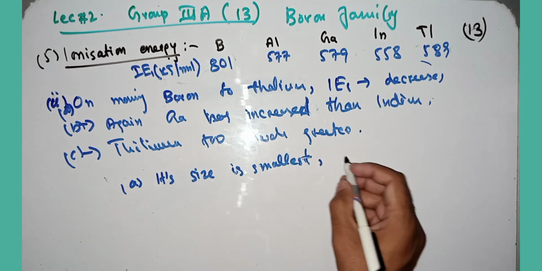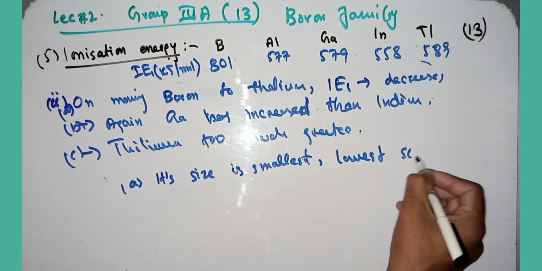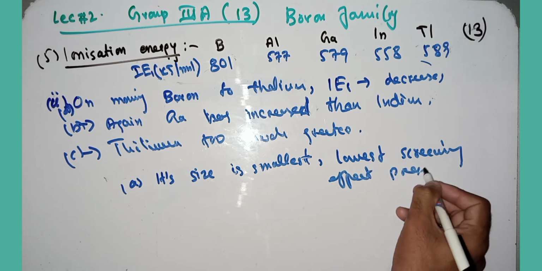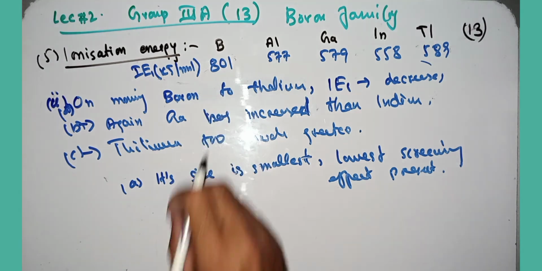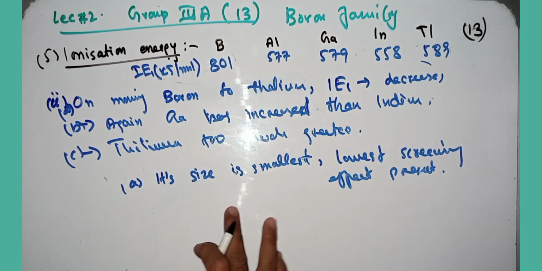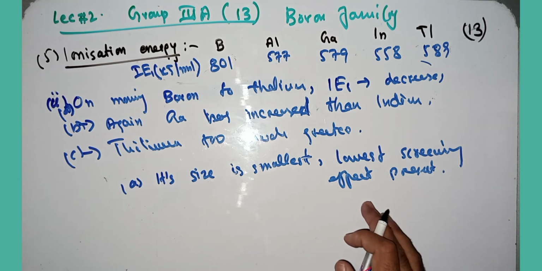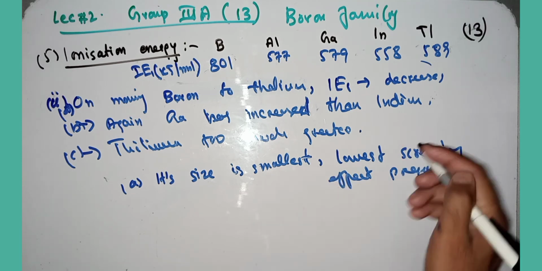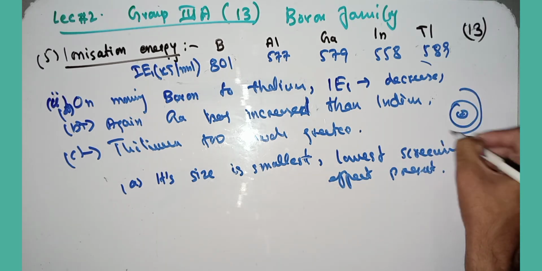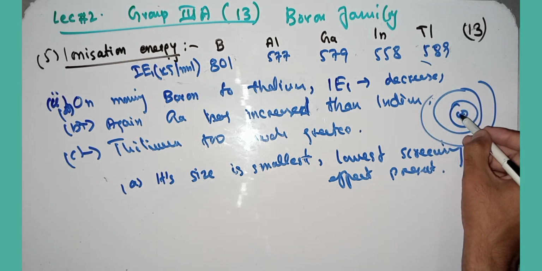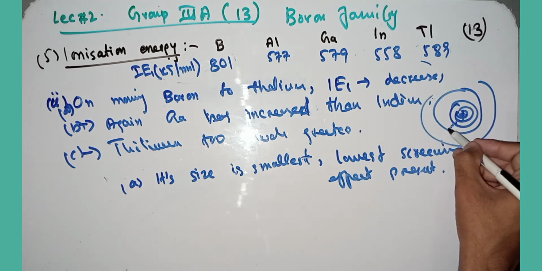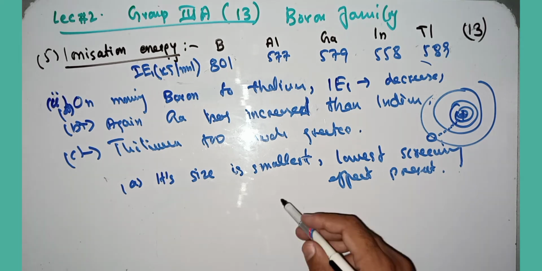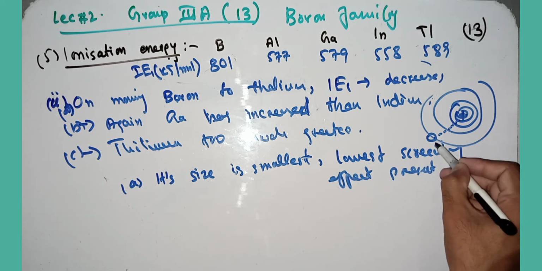Due to the smallest size, the lowest screening effect is present, so the first ionization energy of boron will be very high. Less screening effect means the nucleus holds the valence electron very tightly, so it is very difficult to remove this electron.